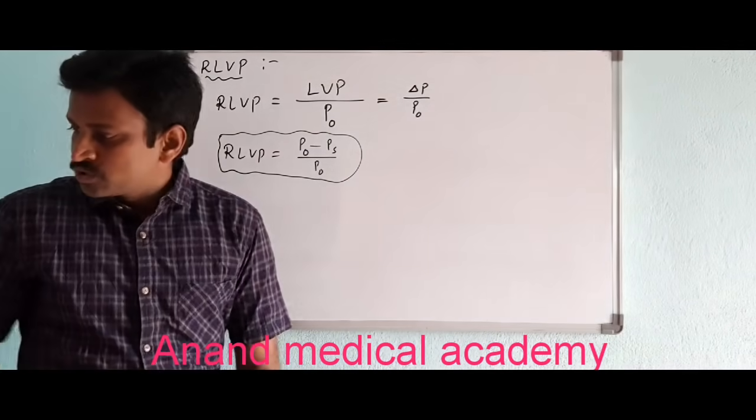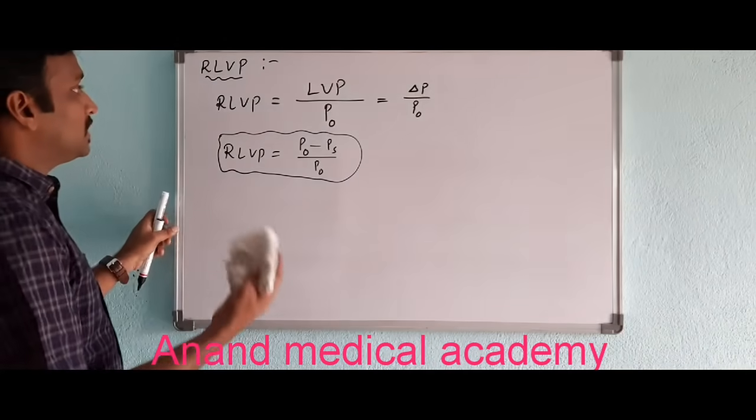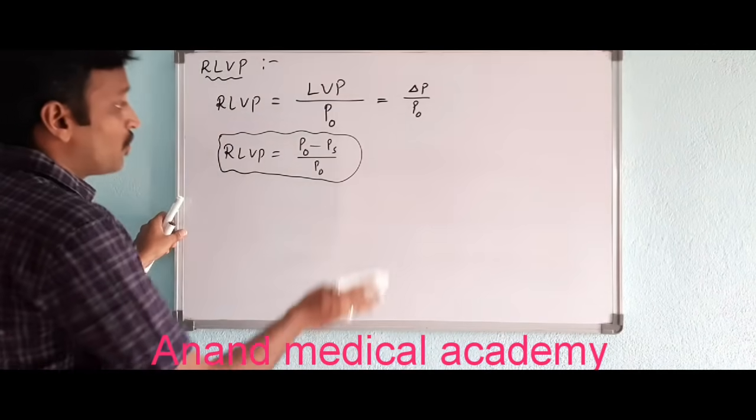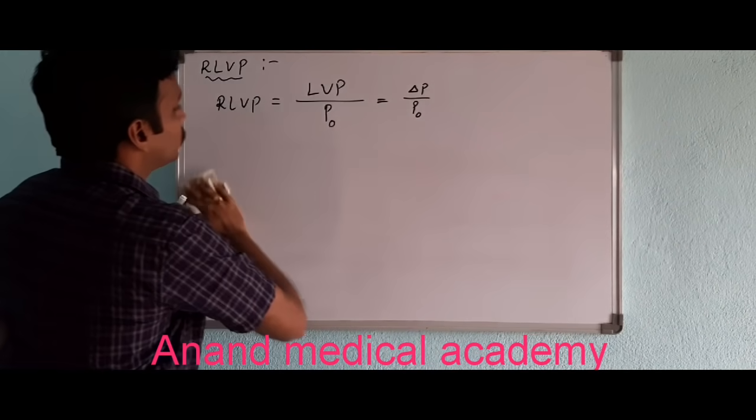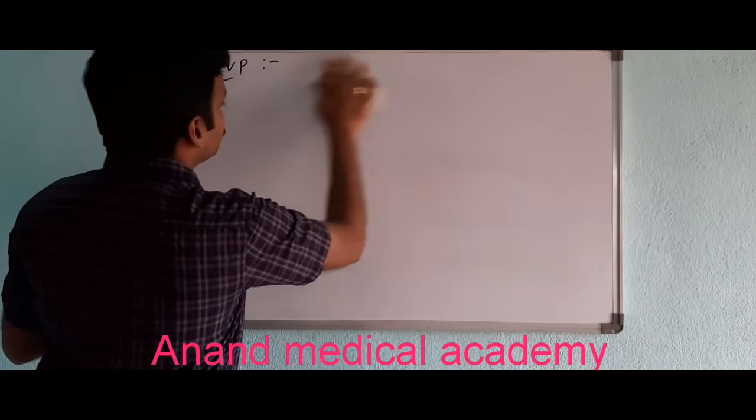Now, to understand this relative lowering of vapor pressure and its relation with concentration, we can use Raoult's law, which is very important to you.